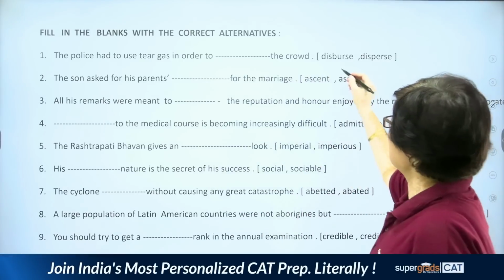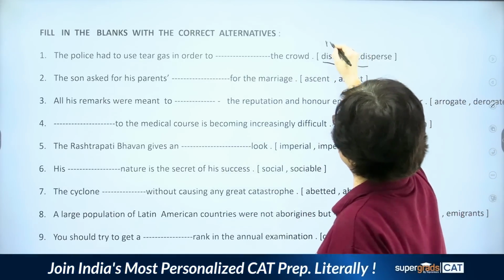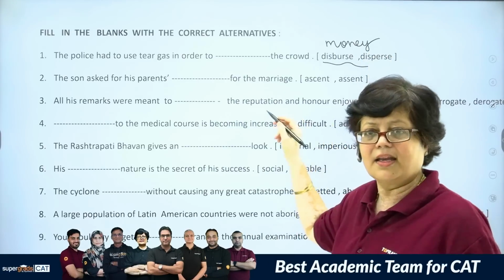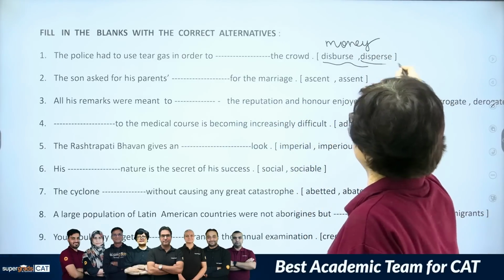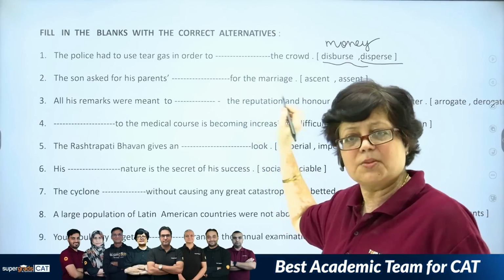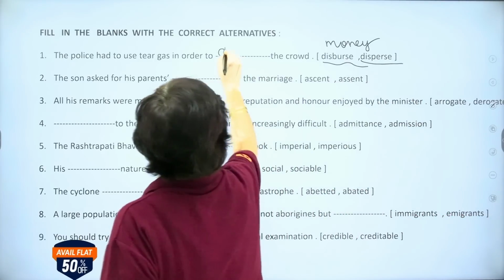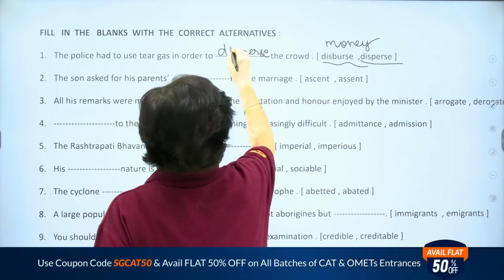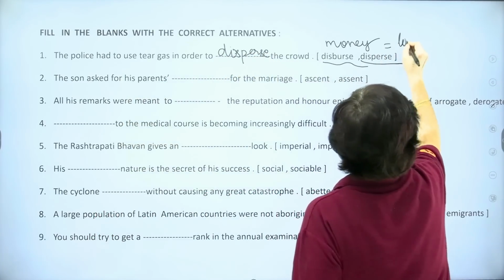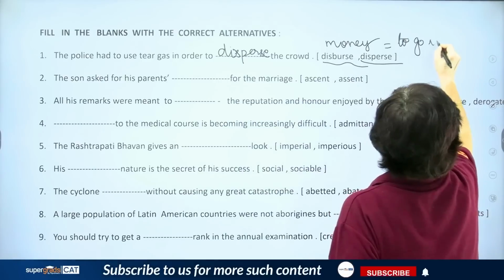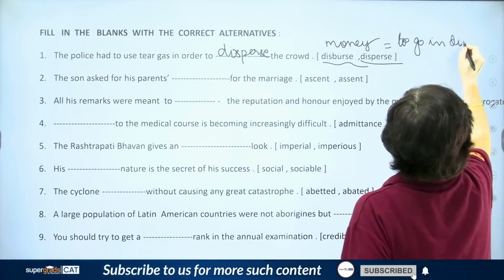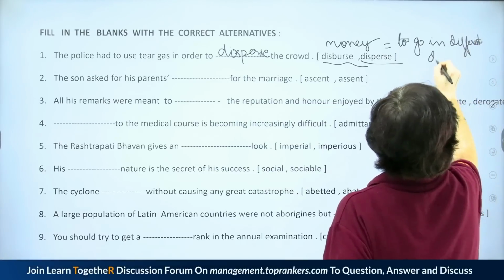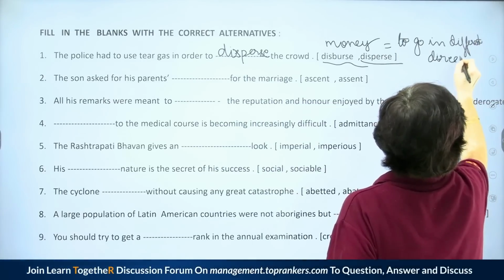Now, disperse is a word which could relate to money, the money which is being given, maybe as a salary. Okay, and here the word which is the correct answer is disperse. Disperse means to go in different directions, to go in different or separate directions. That is to disperse.